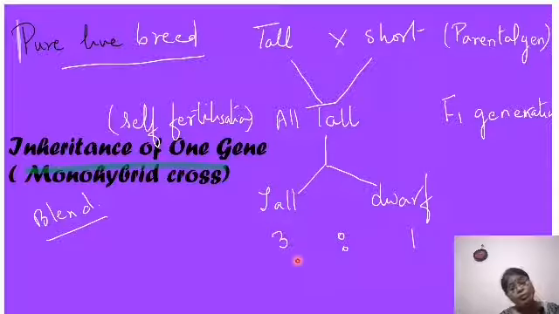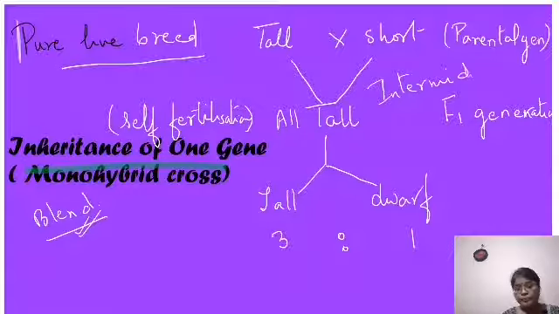What made him say so? That genes never blend. Look at it carefully. When he cross-fertilized tall and short, according to the blending principle, he should get something intermediate here, something of intermediate height, but he didn't get that.